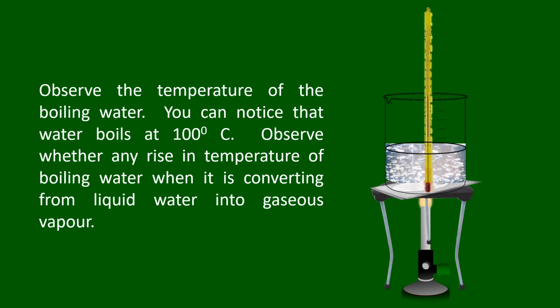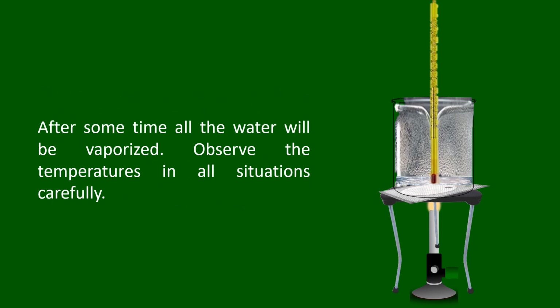Observe the temperature of the boiling water. You can notice that water boils at 100 degrees Celsius. Observe whether there is any rise in temperature of boiling water when it is converting from liquid water into gaseous vapor. After some time, all the water will be vaporized.